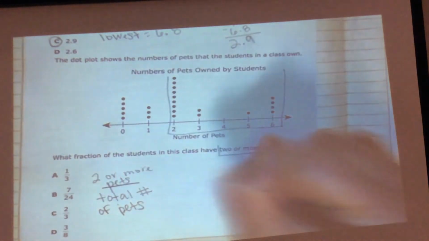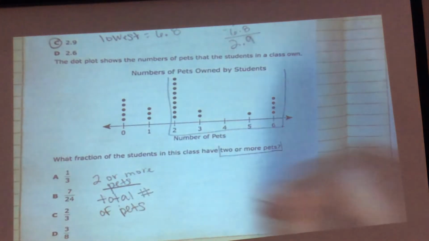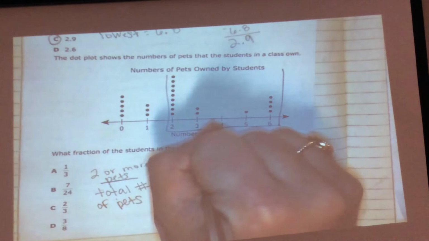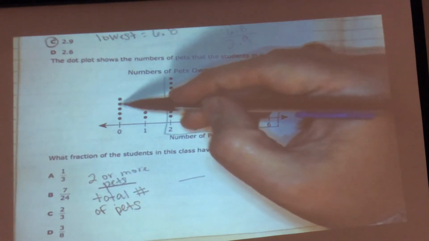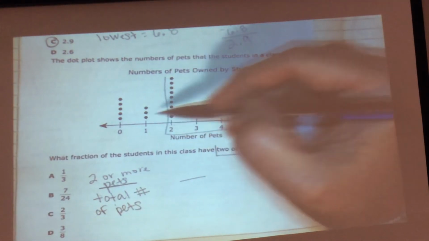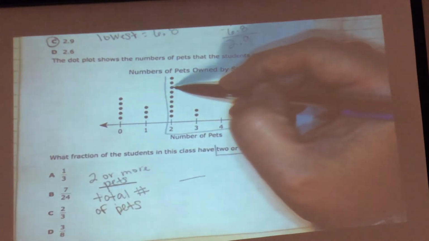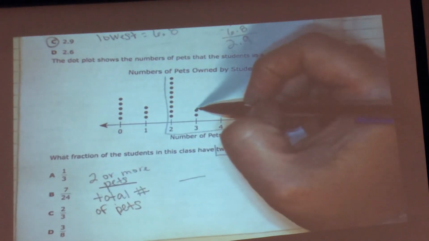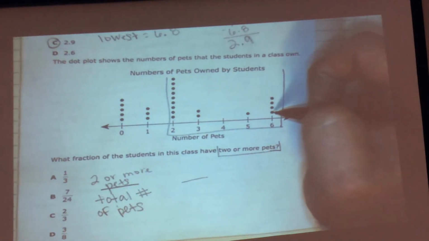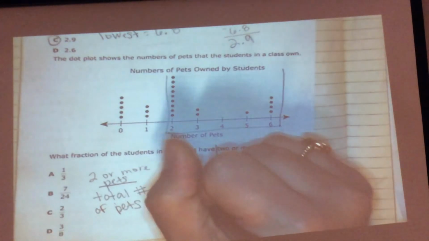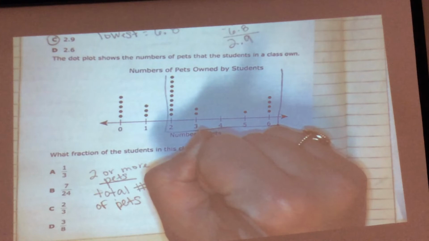So how many pets are in this whole thing? 1, 2, 3, 4, 5, 6, 7, 8, 9, 10, 11, 12, 13, 14, 15, 16, 17, 18, 20, 21, 22, 23, 24. Ooh, hold on.